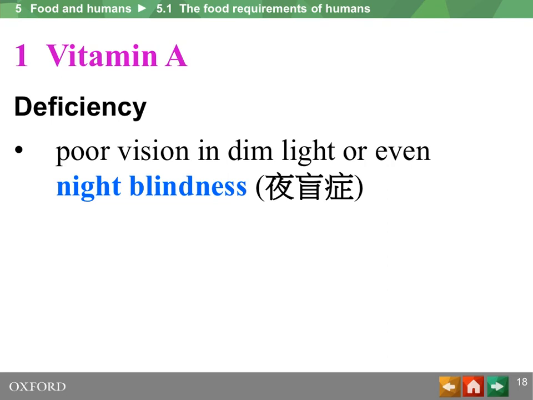Night blindness is a complete inability to see in dim light. For example, when you wake up at night, you cannot even see a thing. Or sometimes a less severe situation is called poor vision in dim light.